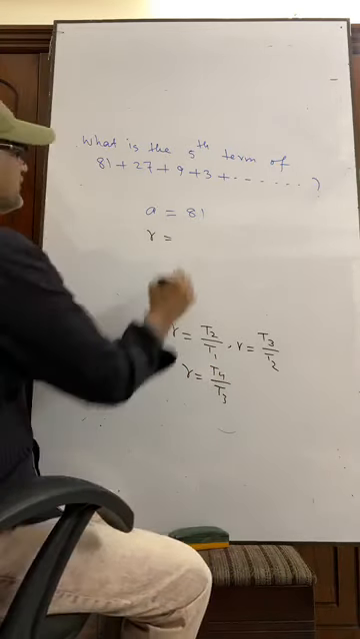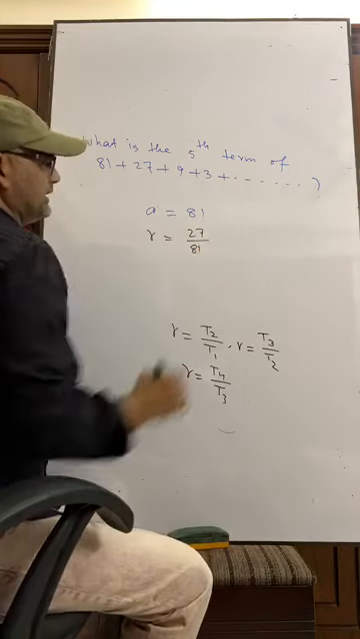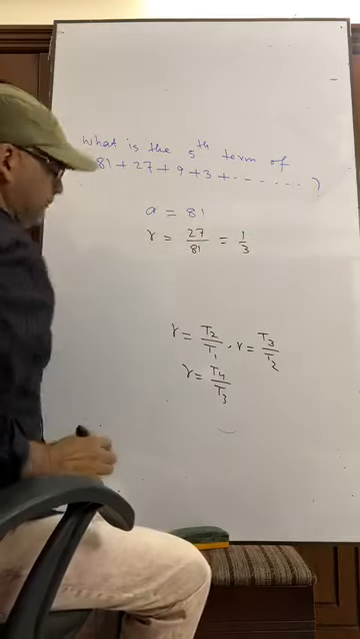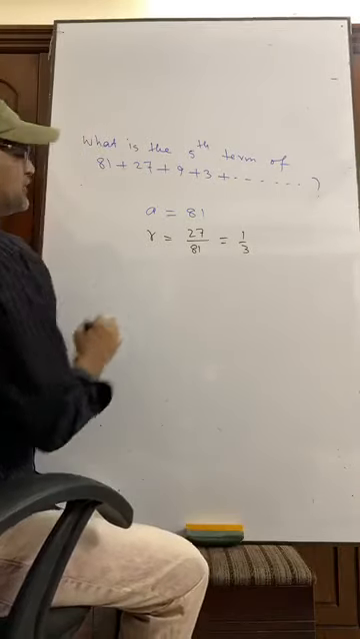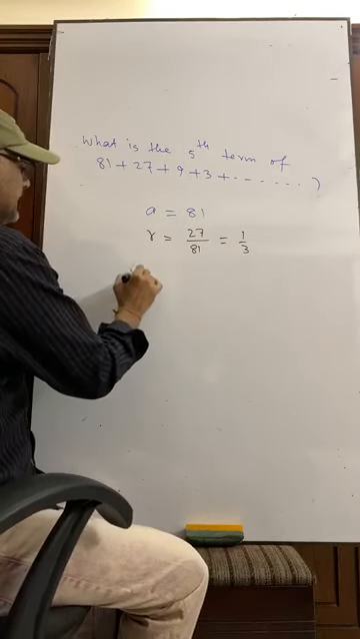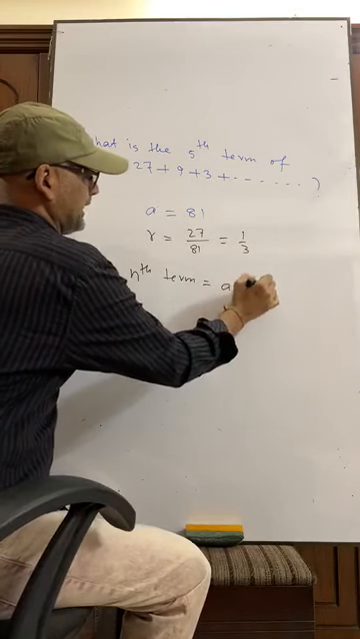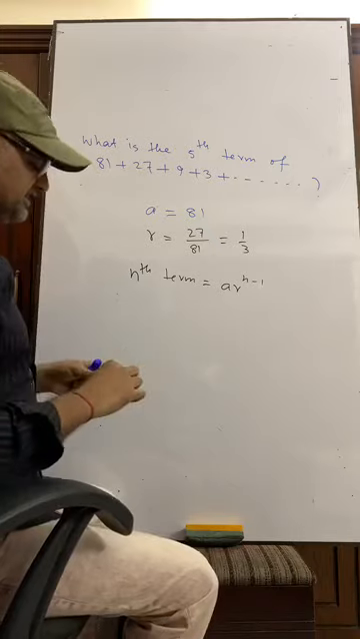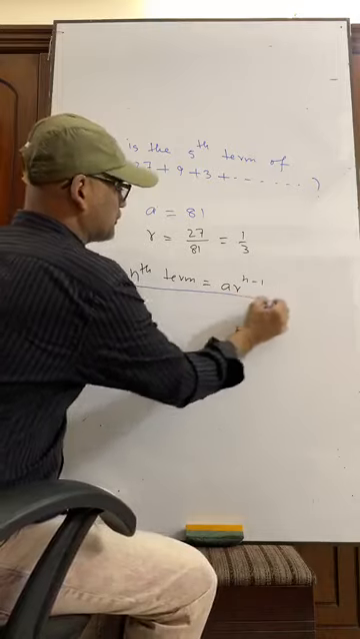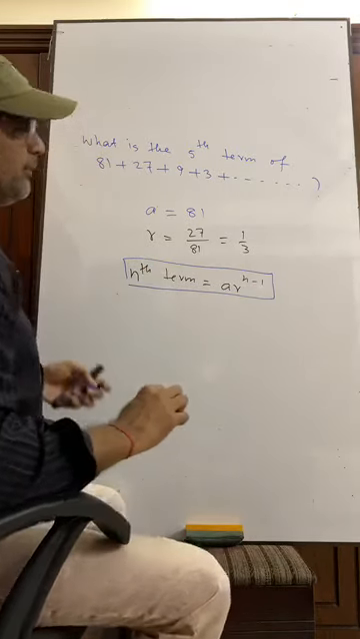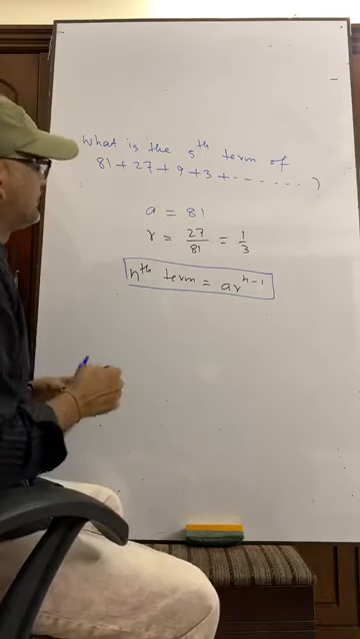So what is second term? Second term is here 27. What is first term? First term is 81. That is 1 by 3. What is the formula to determine the nth term? Nth term is equal to a r to the power n minus 1. This is the formula. Then we have to find fifth term.